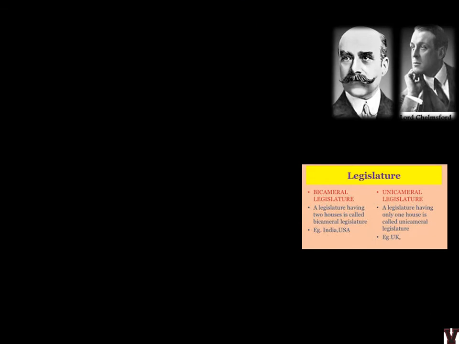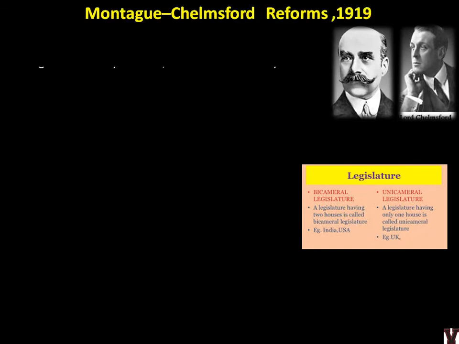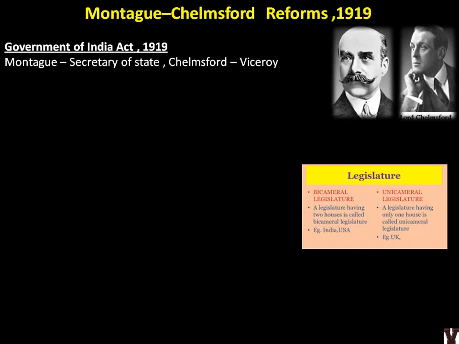So this is Montagu and Chelmsford, the pictures you see. Last time also I told you, Montagu is the Secretary of State and Chelmsford will be the Viceroy. That is how they name the policies. Like Morley Minto, Morley was the Secretary of State and Minto was the Viceroy. Okay, so this is also called Government of India Act 1919. The previous one was called Indian Councils Act 1909.